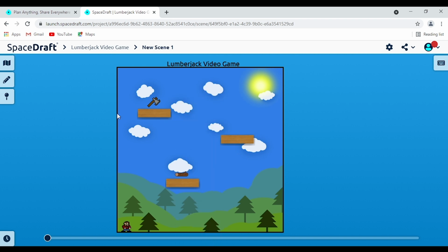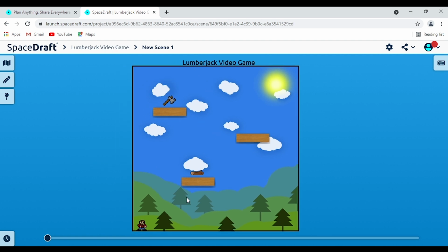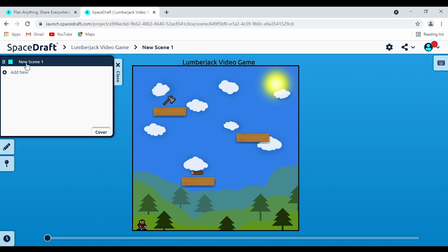Then we remove this from the scene because it's unsightly and we no longer need it. But it makes our scene look a little bit nicer, doesn't it? That's the markup tool. So one of the most important things you can use in SpaceDraft is the master. So let's click on that. And this shows us all the different scenes that we can create. This is the current one we're in here called New Scene 1. It's a boring name. Let's name it Level 1 instead, so we can always change it if we want.